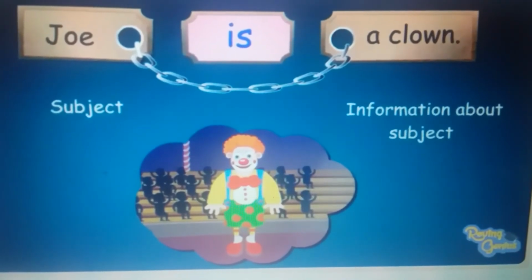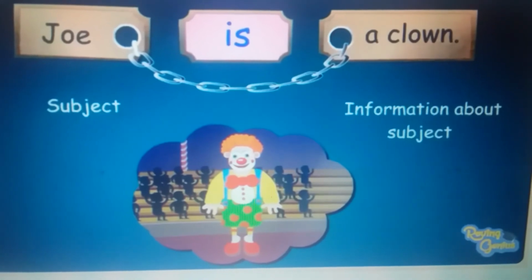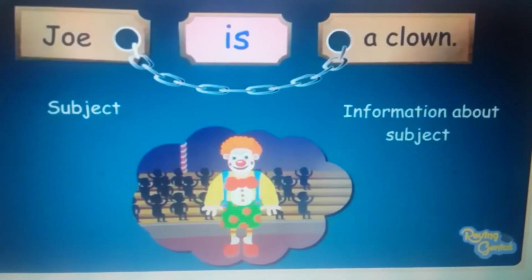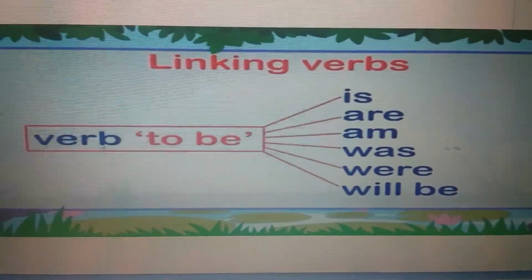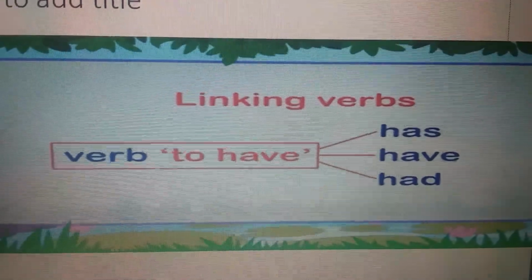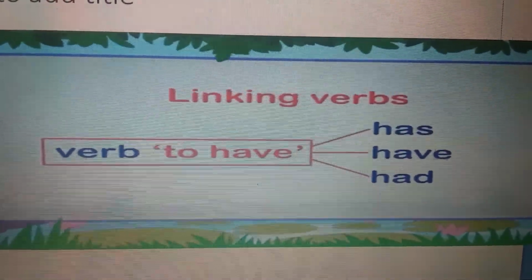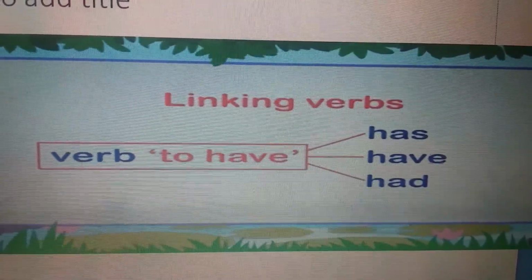Here in this sentence, John is a clown. Information about John has been given. Linking verbs are is, am, are, was, were, has, have, had. Remember, has, have, had are used for possession. When something belongs to someone, we use has, have, had.